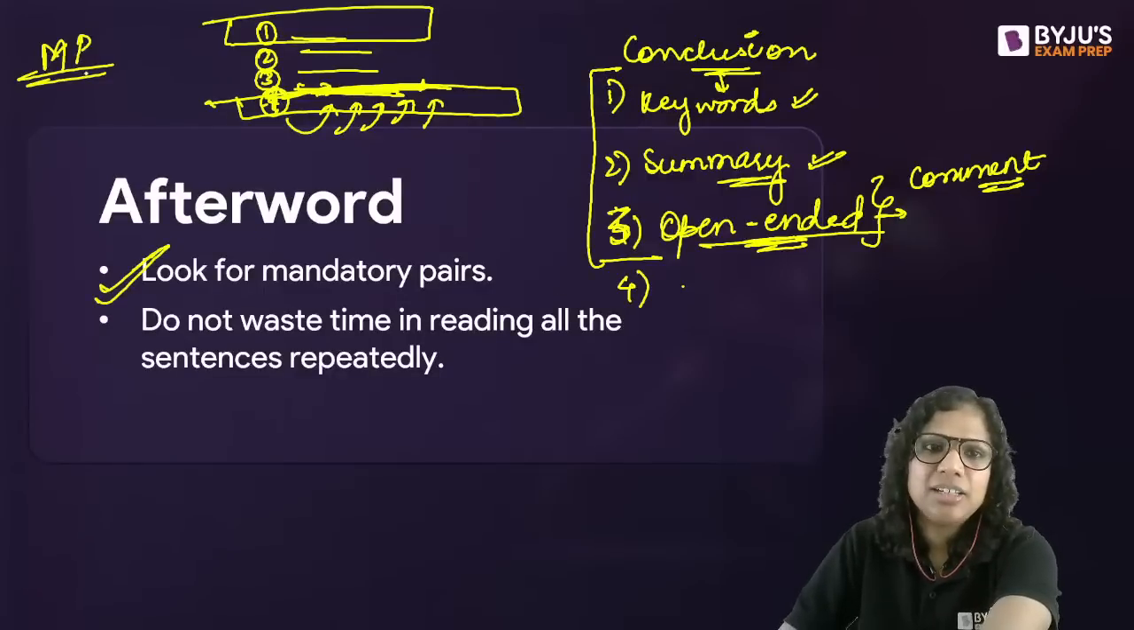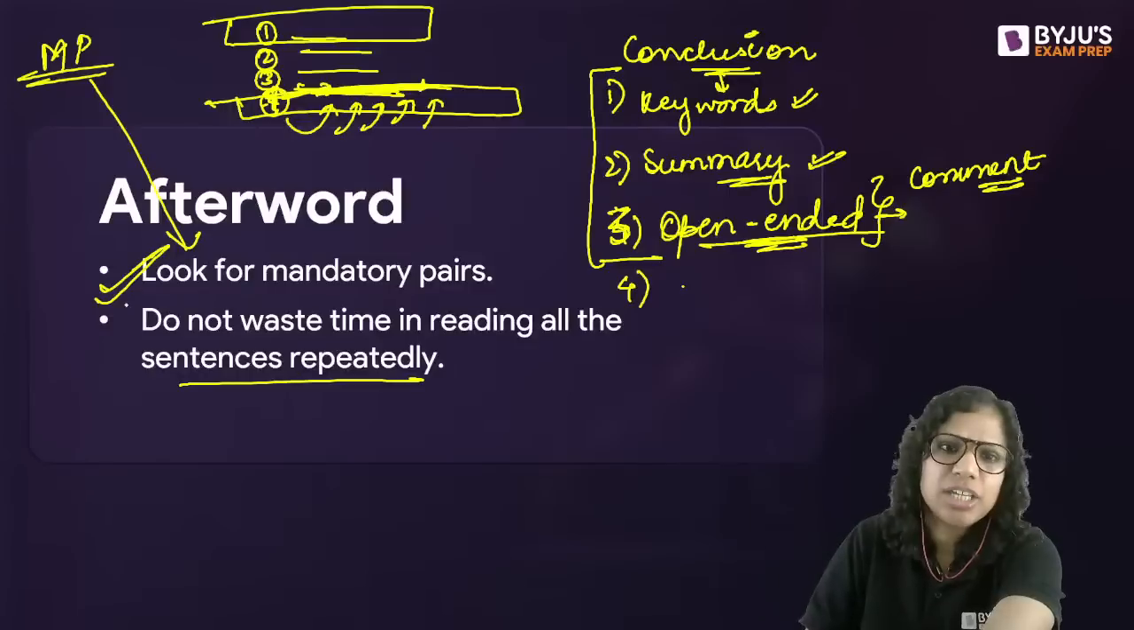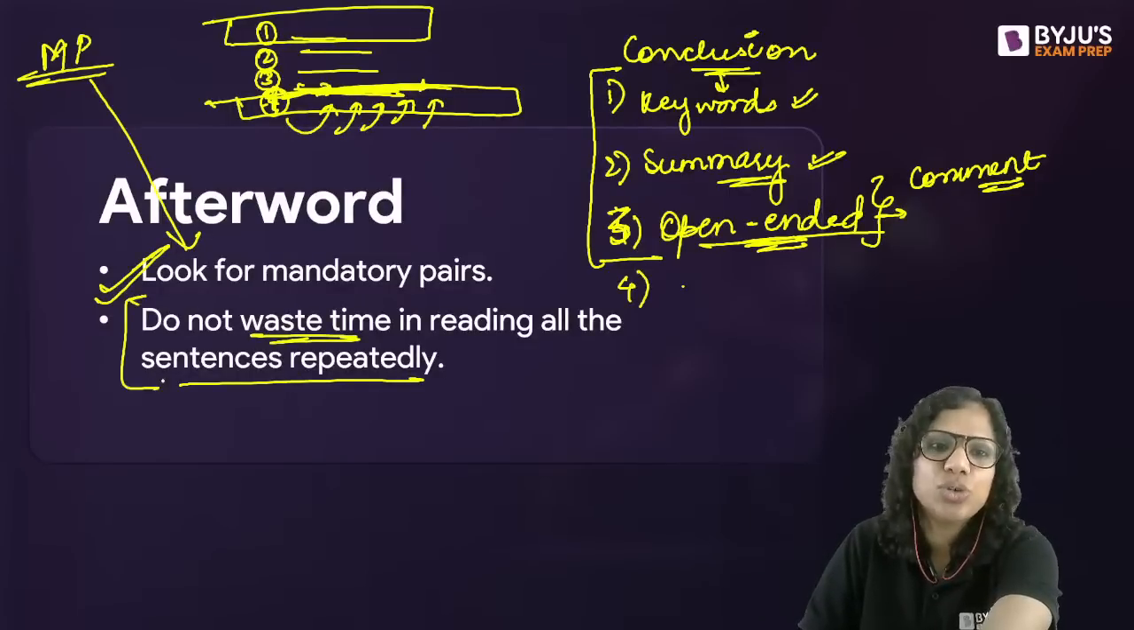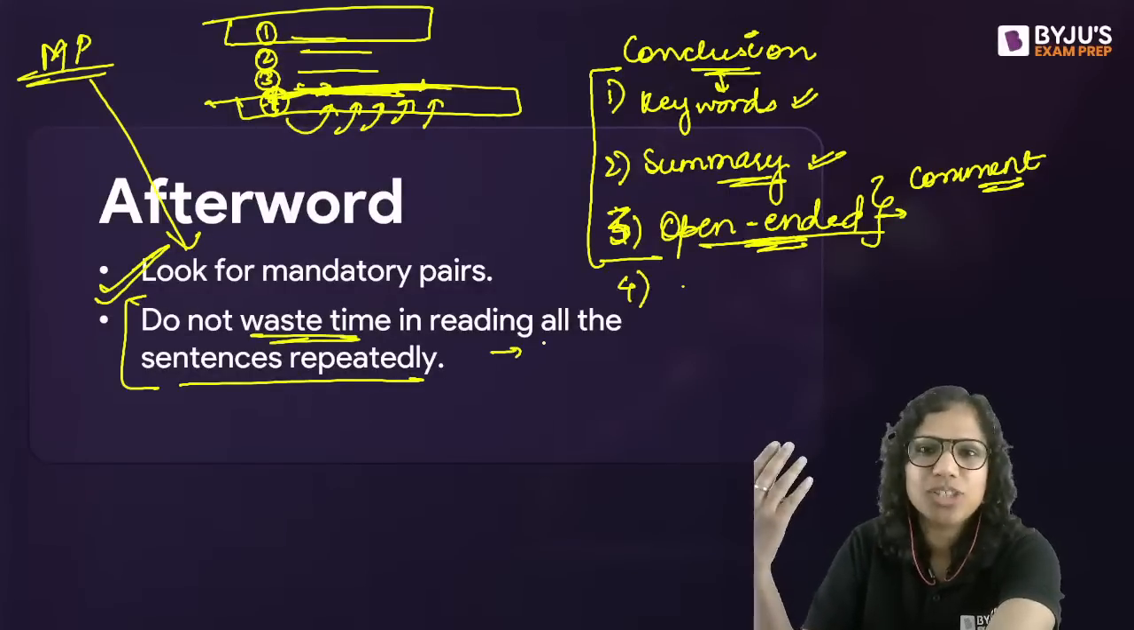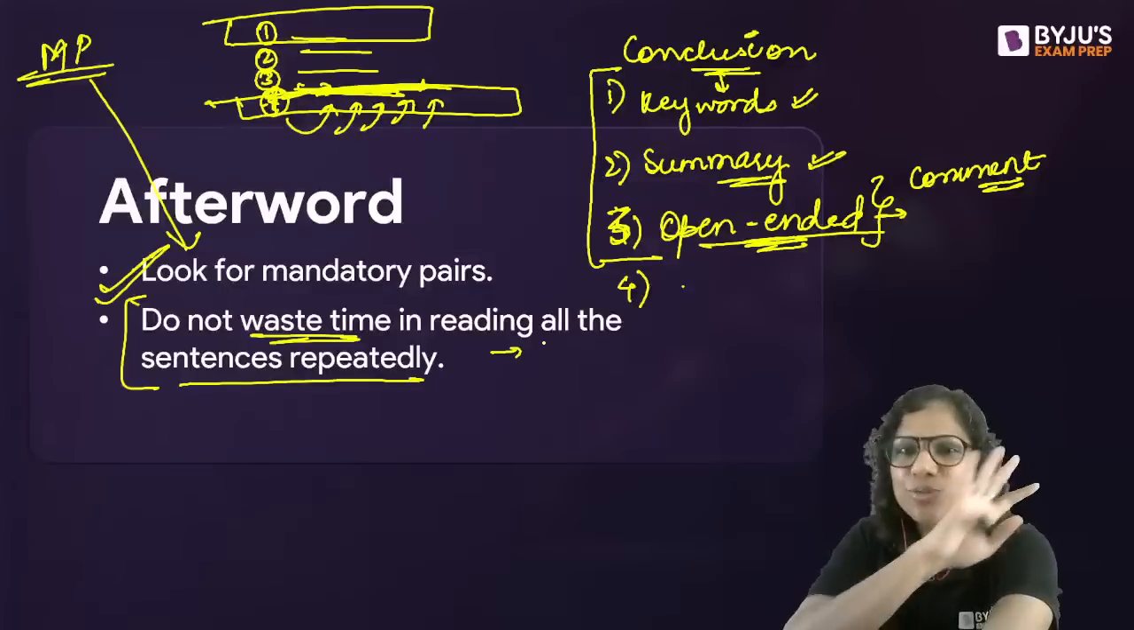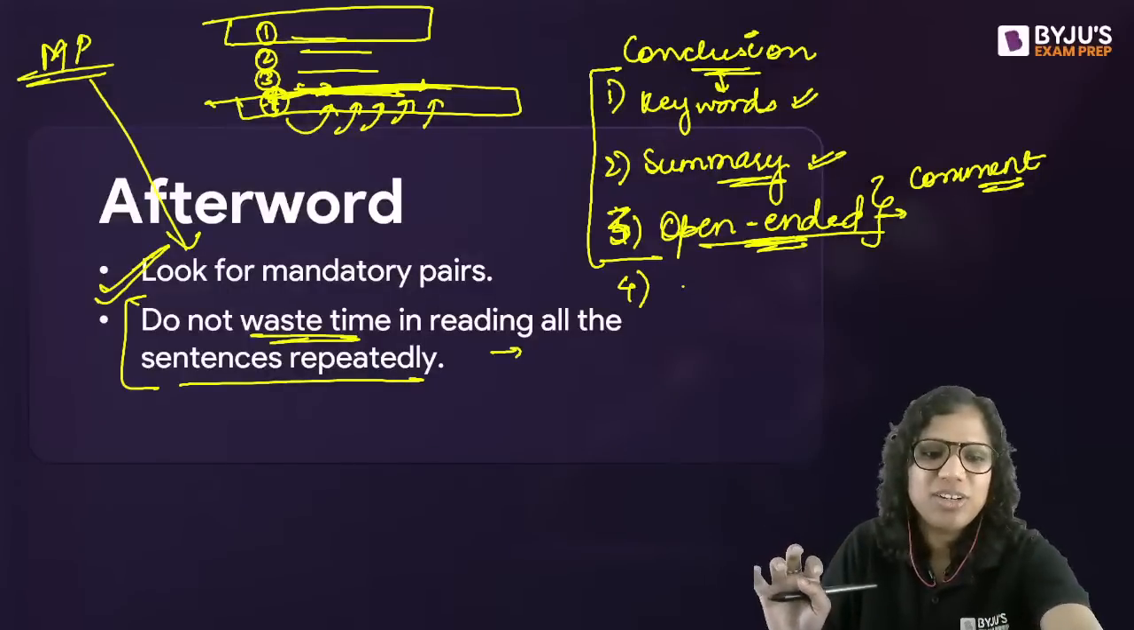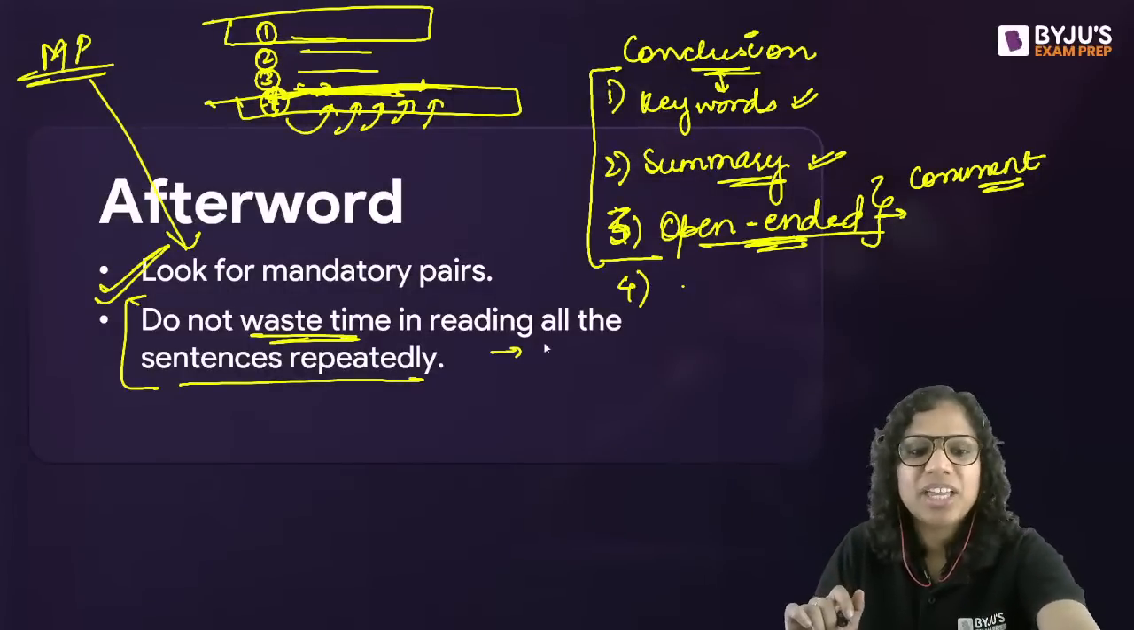So as I said, look for mandatory pairs and don't read sentences repeatedly. At least not in the first go. In your buffer time, if you have time, you can do this by all means, but not in the first go of the paper, the first round of the paper.